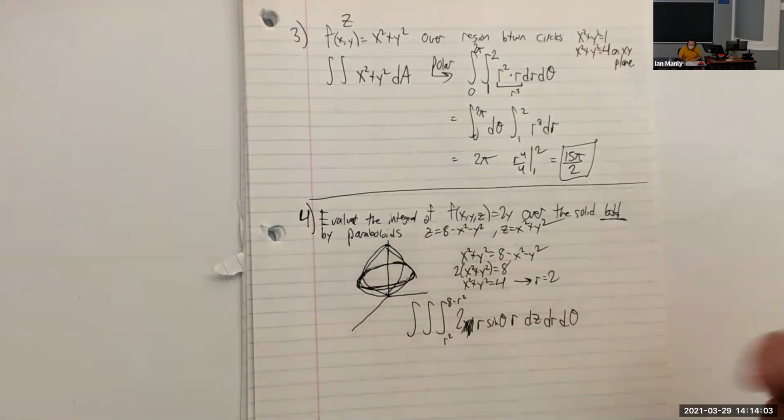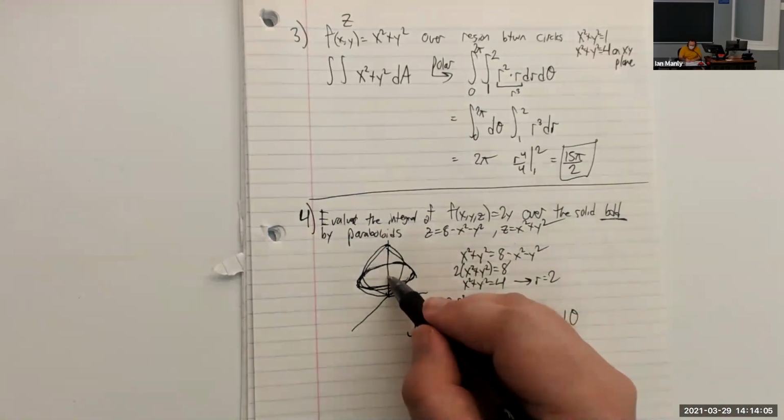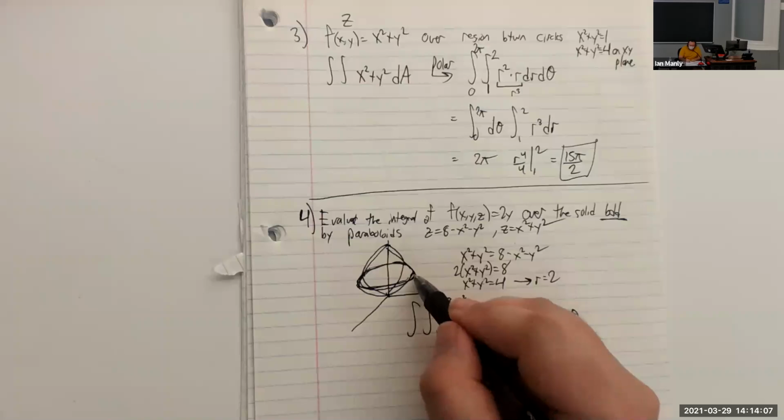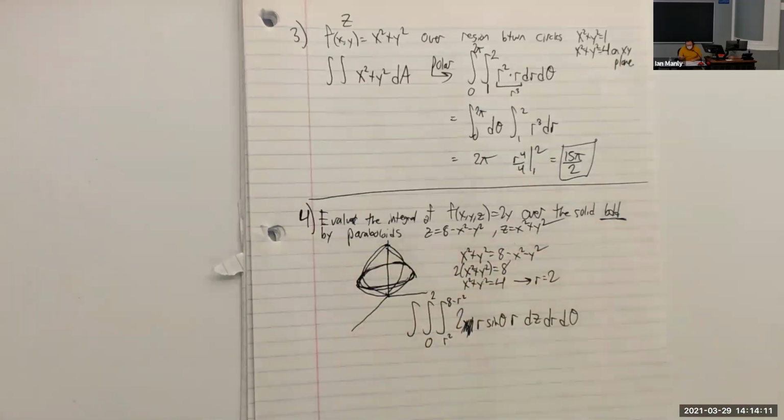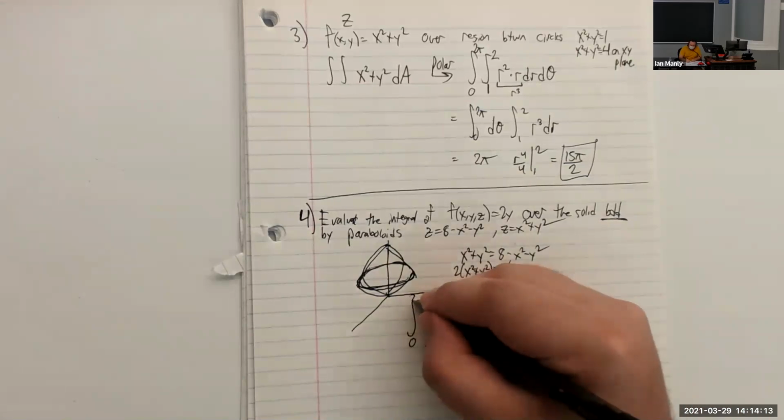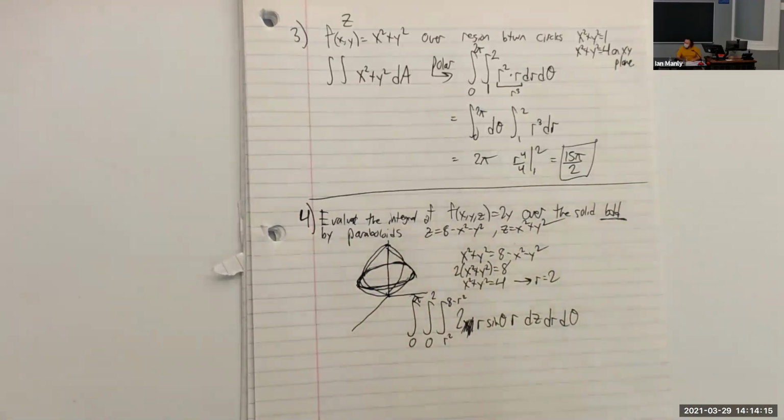Using this knowledge, we know that we go from the origin all the way out to 2. So our r will go from 0 to 2. And once again, theta will go from 0 to 2 pi, because they didn't say anything about the first quadrant or anything like that.